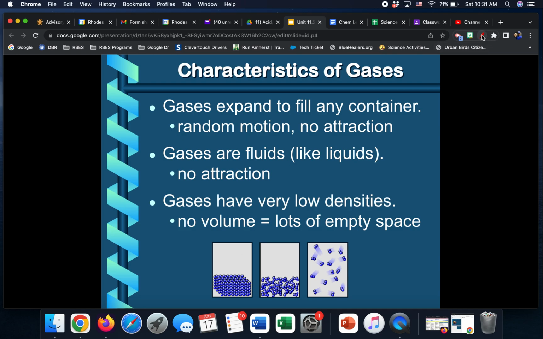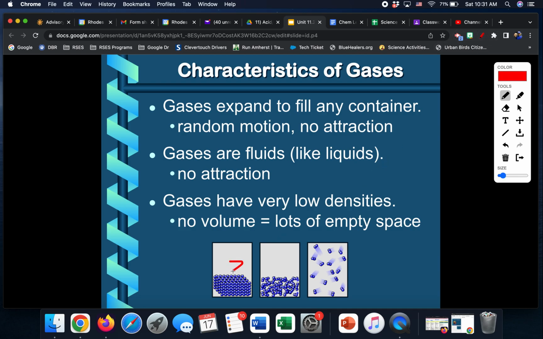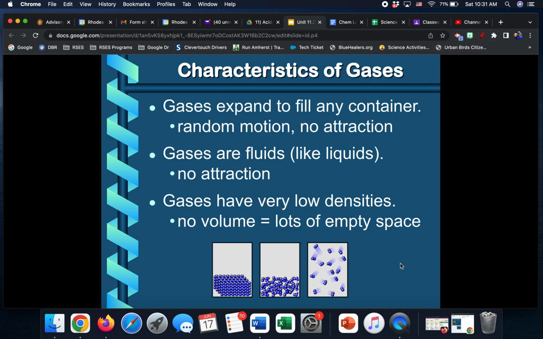And in this picture below, hopefully you remember this is solids. Strong attraction, least energy, least movement. This would be liquid. And finally gas, which are moving fastest, most energetic, and they spread out the most.